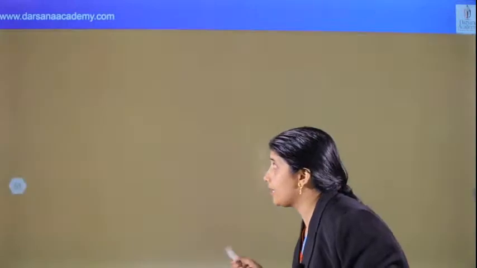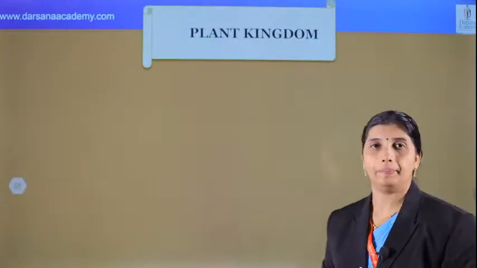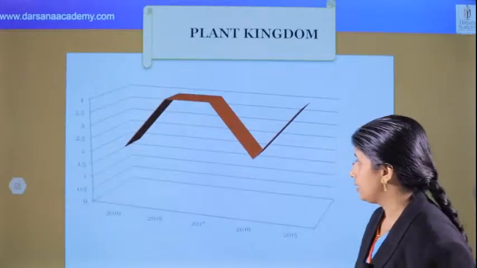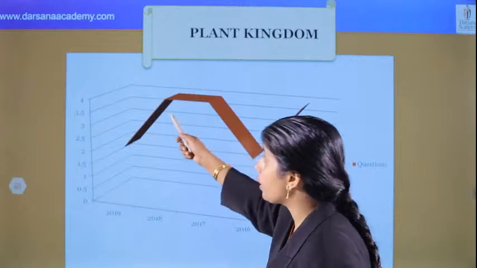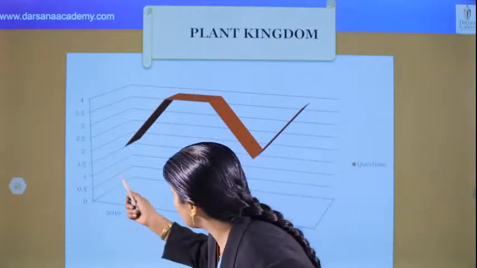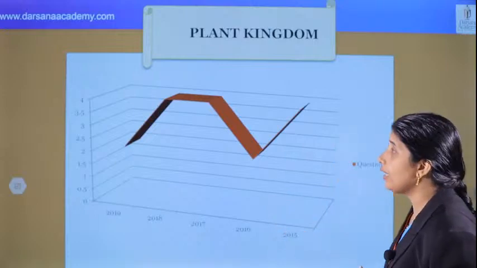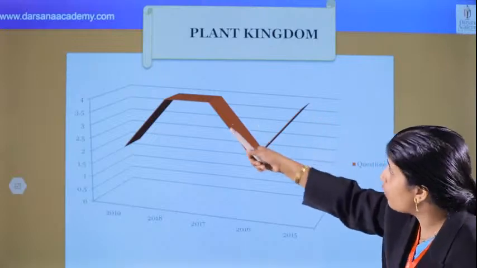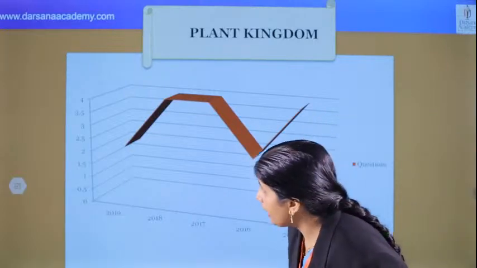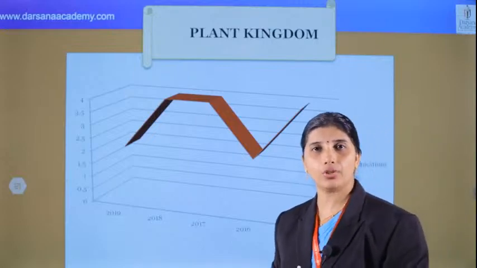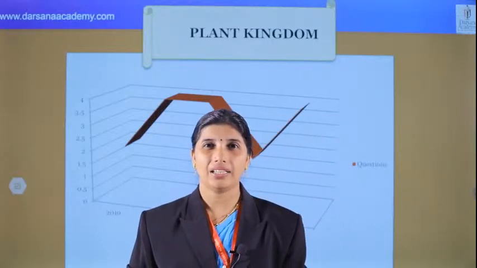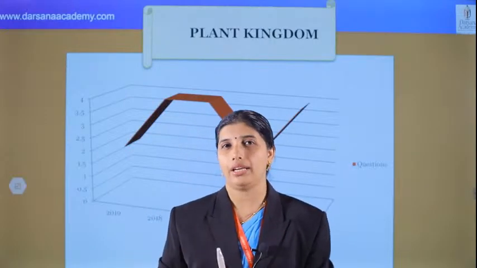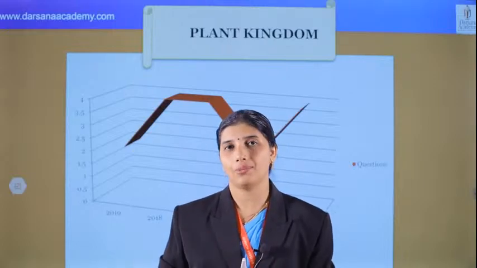And what about the next chapter, plant kingdom? Going through the previous questions of this chapter, we can see that in 2018 and 2017 there were 4 questions asked, whereas in 2019 and 2016 there were 2 questions asked, and in 2015 also 4 questions were asked. Very important chapter. This chapter also has examples, diagrams, and the diplontic concept, so study carefully. Very interesting chapter, this plant kingdom, we know that.